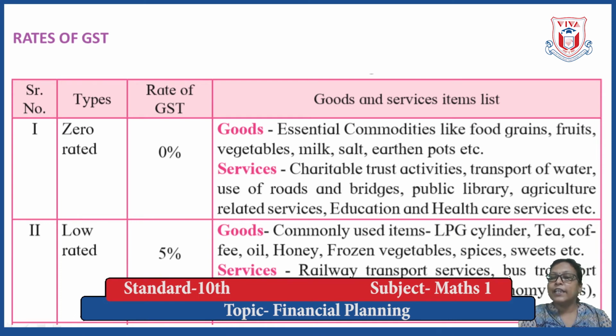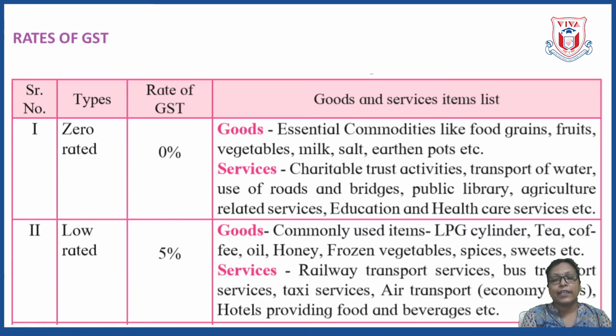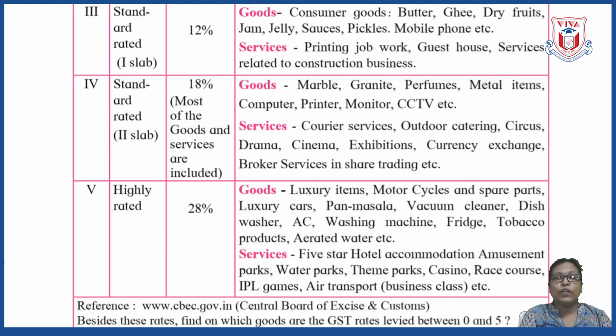The services like railway transport services, bus transport services, taxi services, air transport, economic class specially, and hotel providing food and beverages, etc. So all these services which are commonly used, they come under the second category, that is low rated. Okay, let us go further.